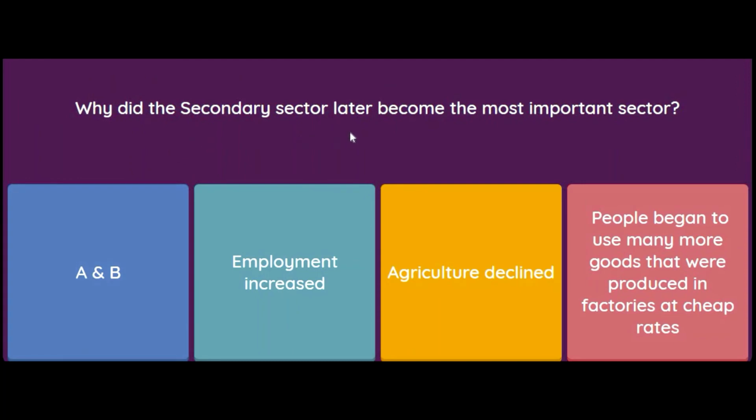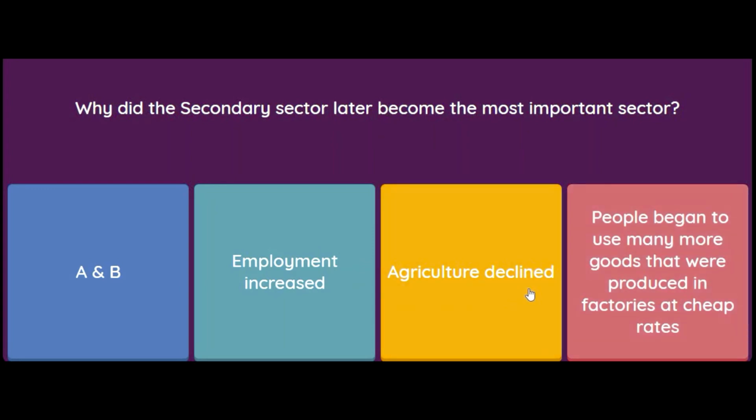Why did the secondary sector later became the most important sector? Because employment increased, agriculture declined, people began to use many more goods that were produced in factories at cheap rates. And students, इसमें A option है employment increased और B option है people began to use many more goods that were produced in factories at cheap rates.